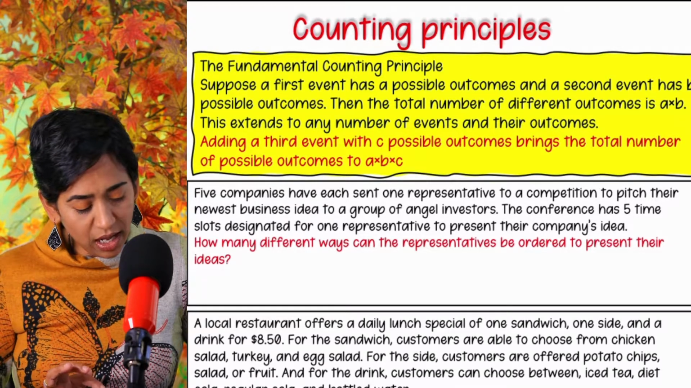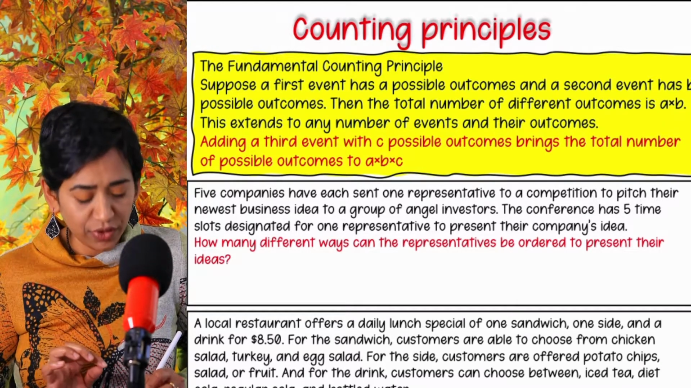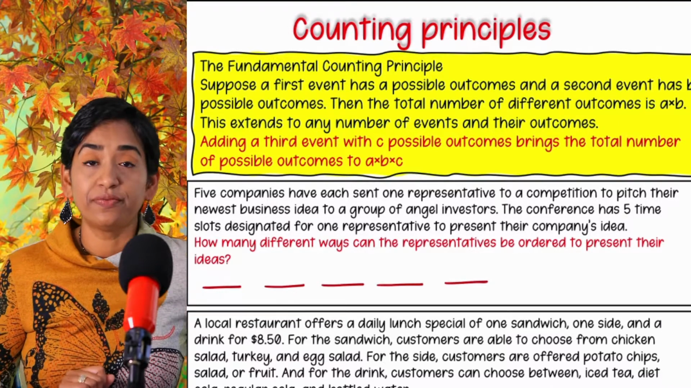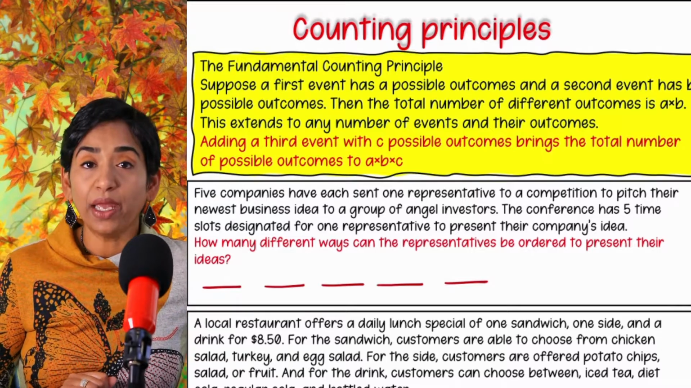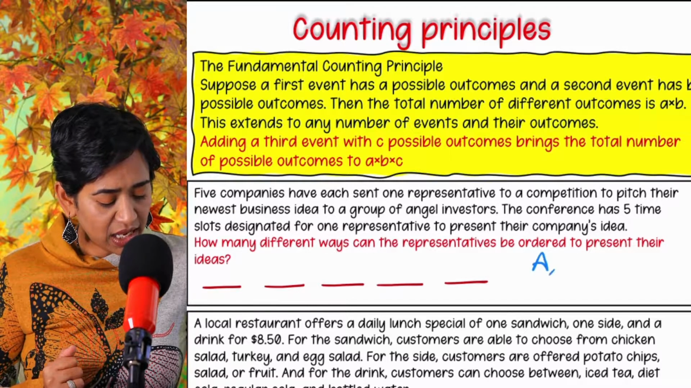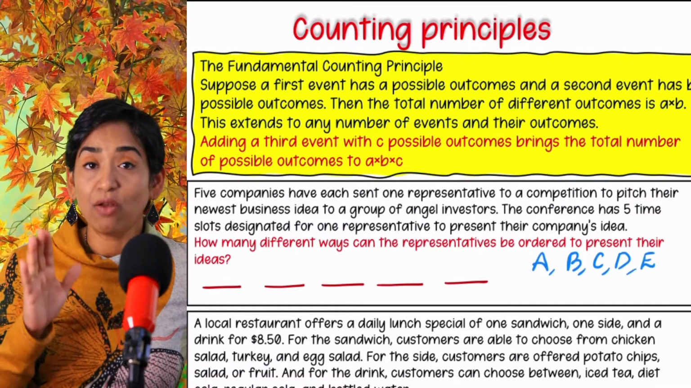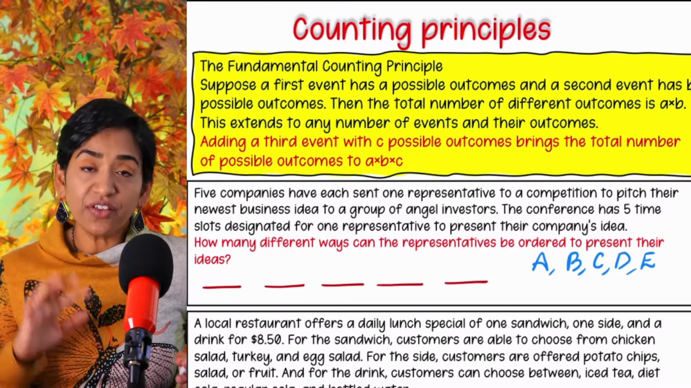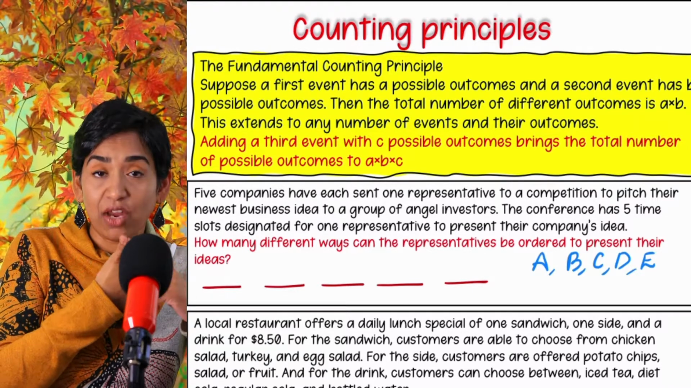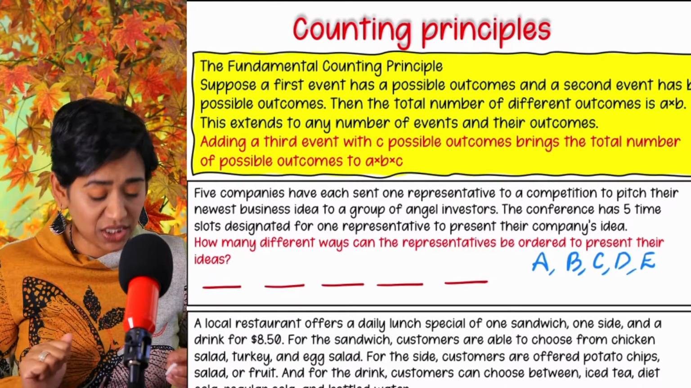Here I have five companies and five time slots. I'm going to give you those time slots: 1, 2, 3, 4, 5. I'm going to use a different color pen for the representatives: representative A, representative B, C, D, and E. Now let's start with the first time slot. In the first time slot, how many options do I have? Because it's the first one, I can pick representative A, B, C, D, or E. So I have five options for the first slot.